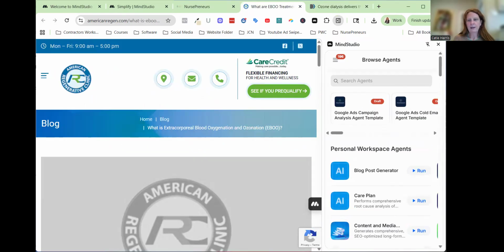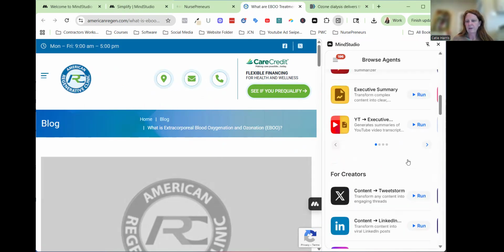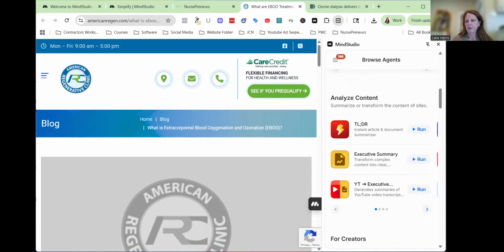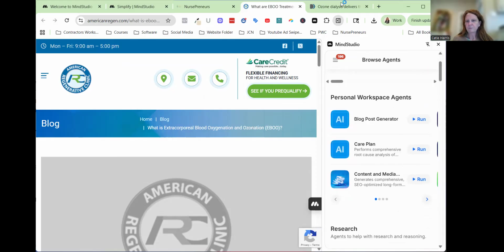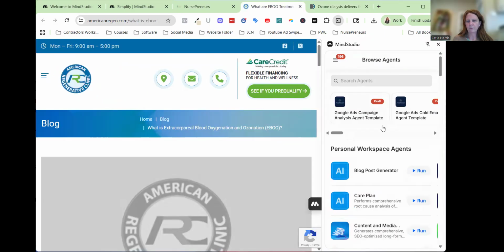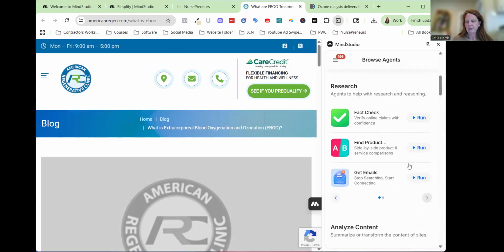Now you can go to any page you want, any web page that's out there, and you can highlight and fact check whatever's on there. I chose this at random, not for any particular reason. I searched eBoo and this is what came up. So if you want to fact check this, let's see, where is the fact checker? This is the Chrome browser. Anytime you're on a web page, this will come up. Is it here? Yep, there it is, the fact check.